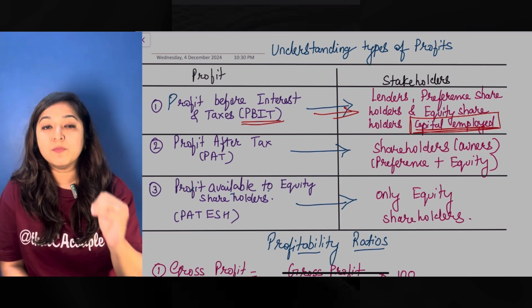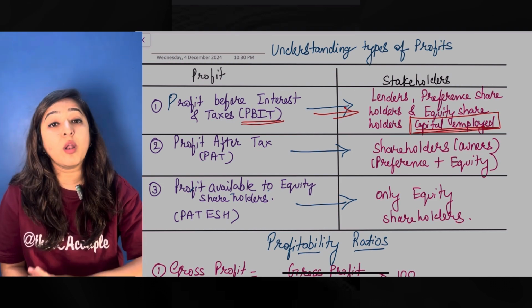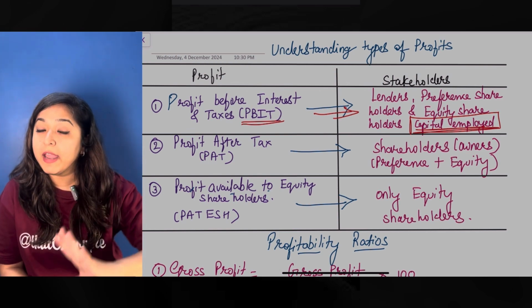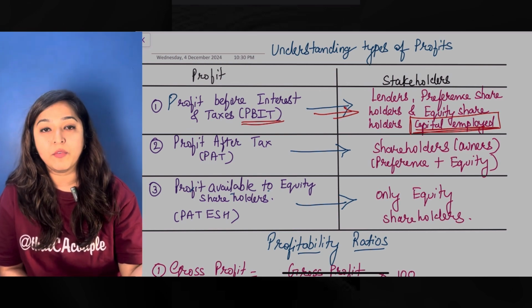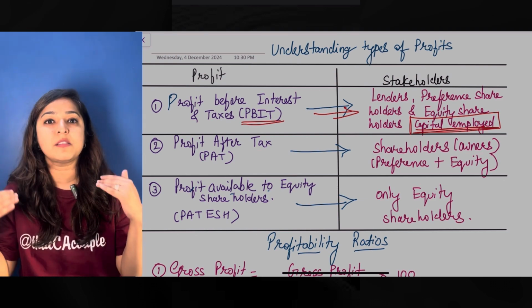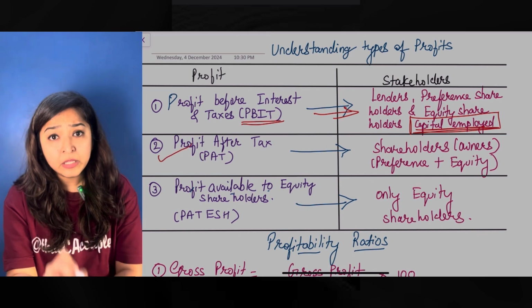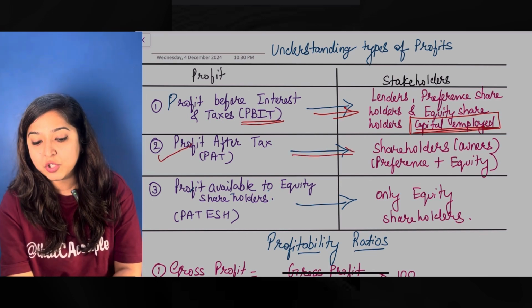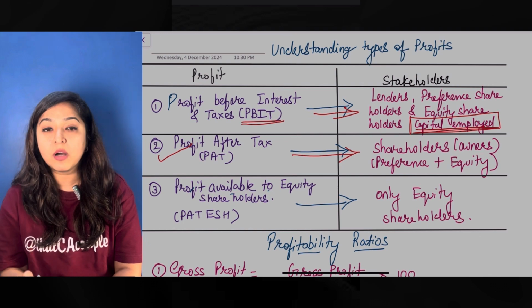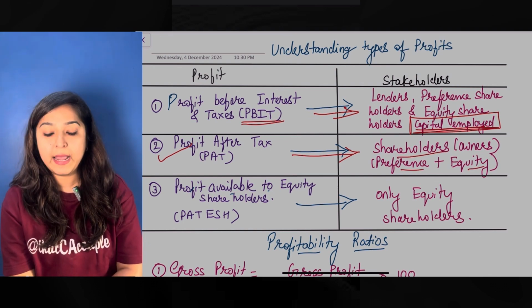All right. Let's move on to the next profit, where we've already paid our taxes and we've already given interest. We've given interest to our long-term borrowings, and that's why we will also forget long-term borrowings after this point. So profit after tax belongs to only the shareholders. The shareholders could be equity and preference. When I say shareholders, it is equity and preference.